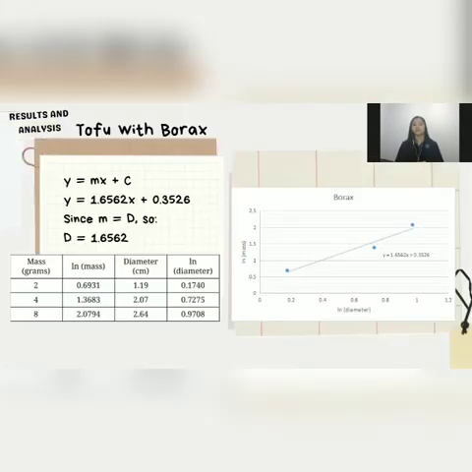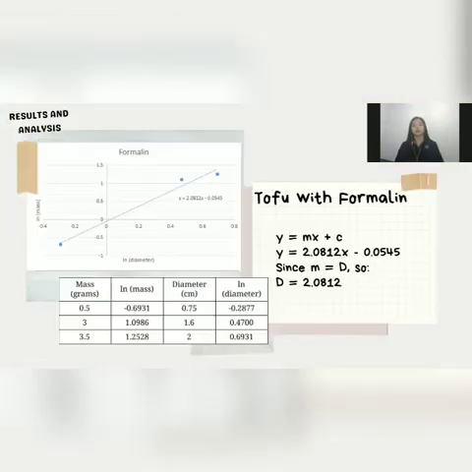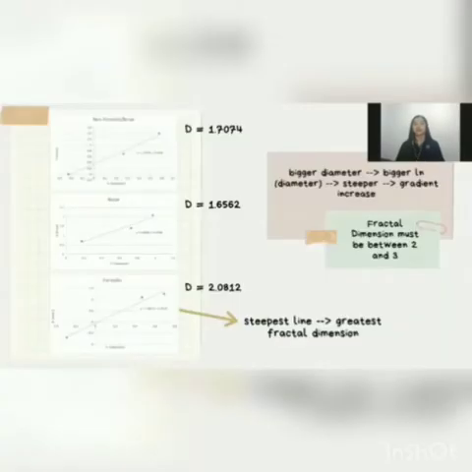For the tofu with borax, we did the same thing as before, and we got the fractal dimension equals 1.66. And for the last one, which is the tofu with formalin, we got the fractal dimension equal to 2.08. A bigger diameter will lead to a bigger ln diameter, which makes the graph steeper and hence increases its gradient. Since the fractal dimension must be between 2 and 3, in our analysis, there must be an error in measuring the diameter since we were unable to squeeze it into a perfect sphere. The diameter that we encountered must be shorter than it's supposed to be for 1 gram and longer than it's supposed to be for the 4 grams of tofu.